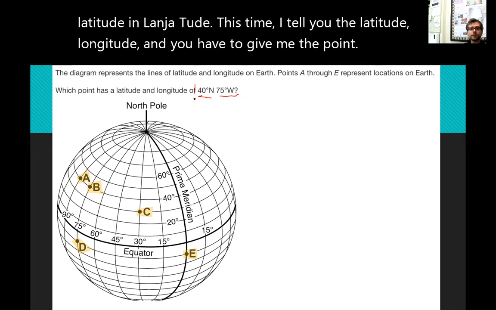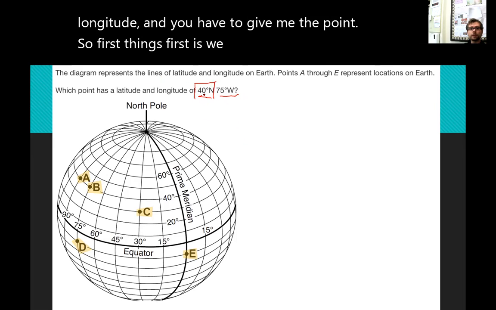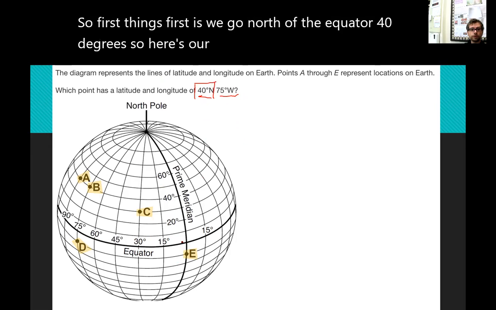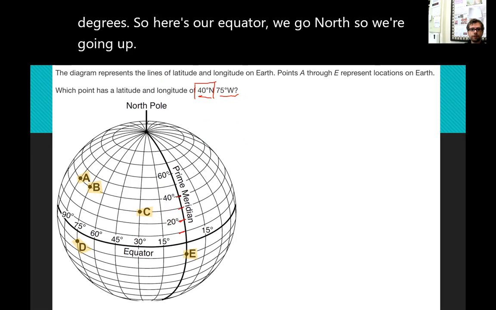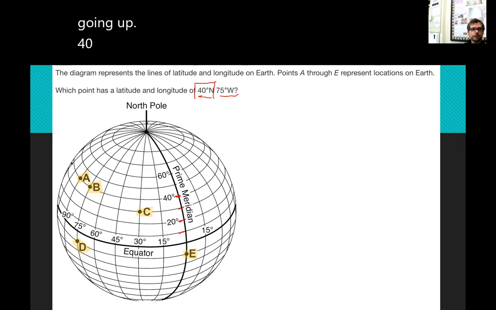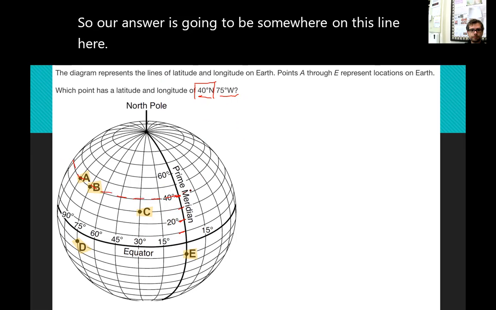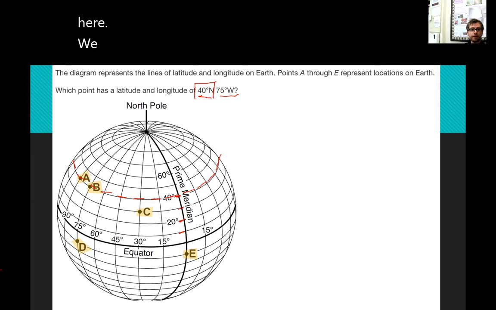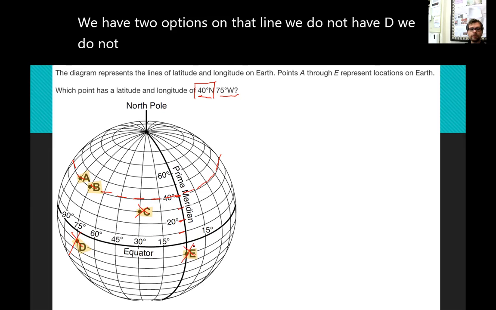So first things first is we go north of the equator 40 degrees. So here's our equator. We go north, so we're going up 20, 40. So our answer is going to be somewhere on this line here. Okay, we have two options on that line. We do not have D, we do not have C, we do not have E, but A and B are both on those lines.